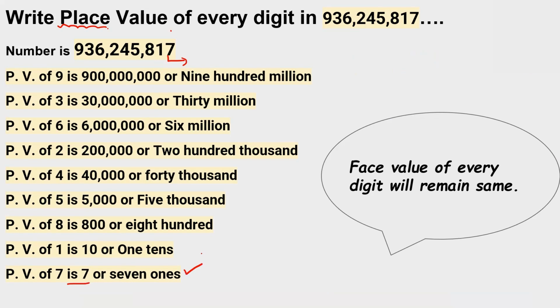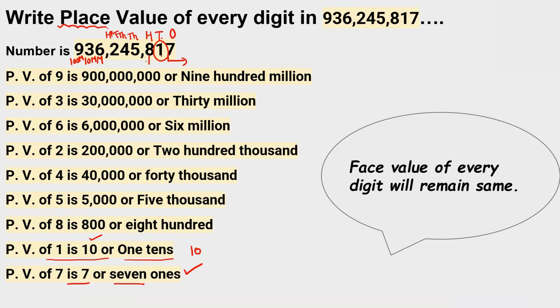Because we have ones place, tens place, hundreds place, thousands, 10,000s, and 100,000s. Then million, 10 million, and 100 million. So what is the place of 7? 7 is at the ones place, so 7 ones. What is the place of 1? 1 is at the tens place, so the place value of 1 is 1 tens, that means 10.